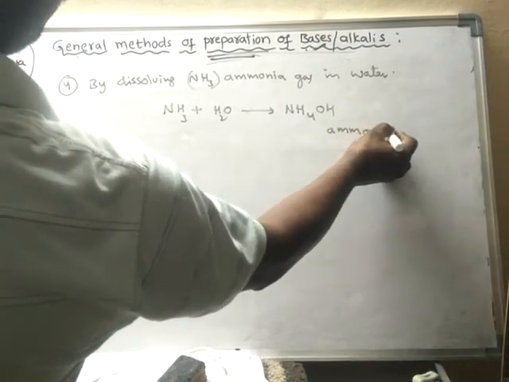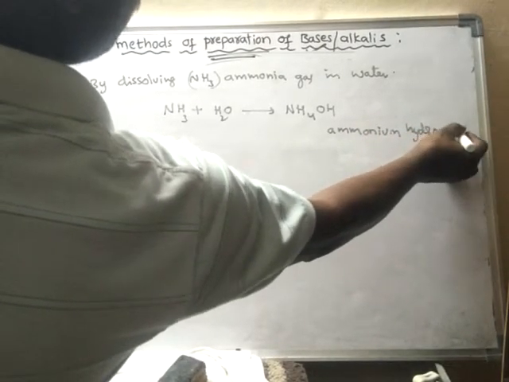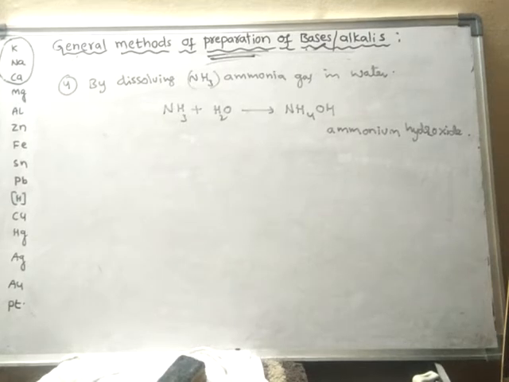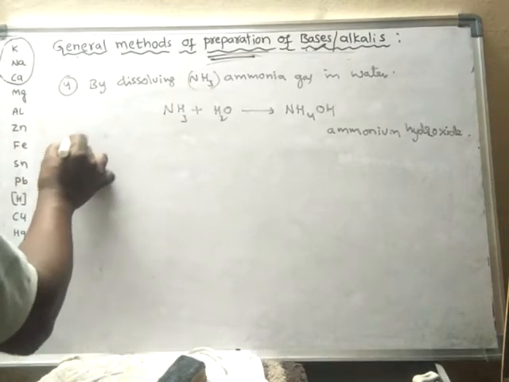Okay, ammonium hydroxide. It is also a base. It is a water-soluble base, an alkali, ammonium hydroxide. So in this way, ammonium hydroxide can be prepared. So next, the fifth method of preparation.